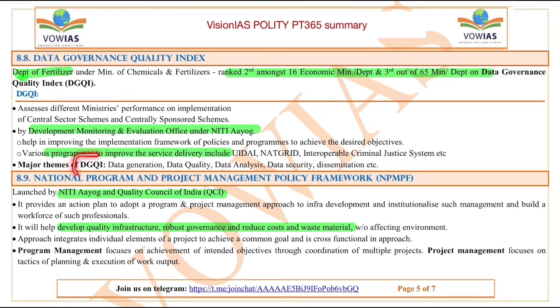The major themes of this, if you see, the Data Governance Quality Index is data generation, data quality, data analysis, data security, dissemination, etc. And Department of Fertilizers under the Ministry of Chemicals is ranked second among the 16 economic ministry departments and third out of the 65 ministries or departments on Data Governance Quality Index.